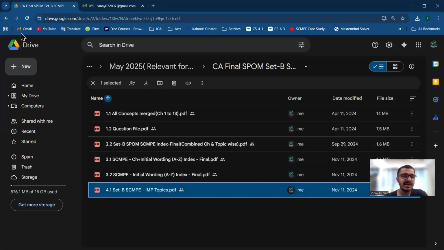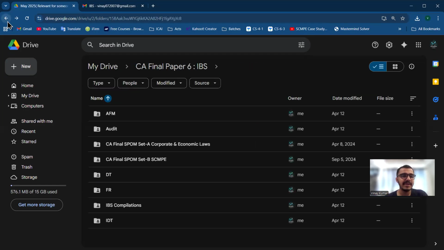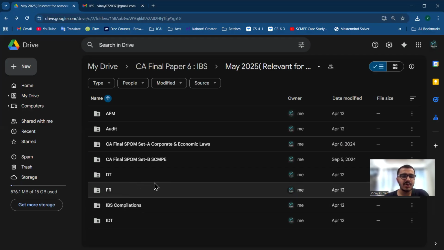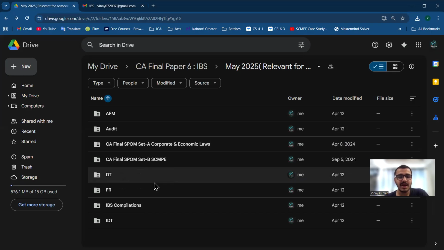So that is about the material that you need to carry. These are subject related. According to your comfort, you can carry the TYK index and the subject-wise concept index. Look at your preparation and see if you should try to carry the concept index. If you are referring to the study material, then it will be good. If you will not be carrying it, and if your subject-specific faculty is providing material, that is fine too. In the next video I will be covering how to use this file again. So thanks for this.